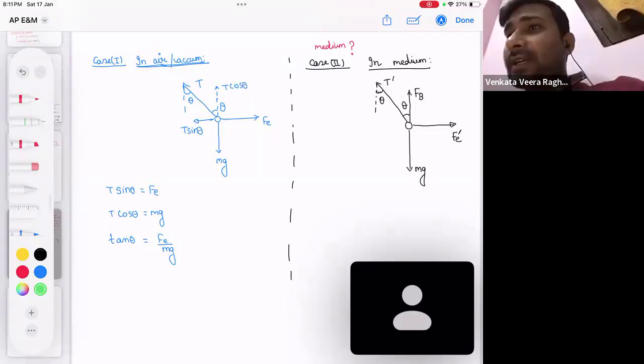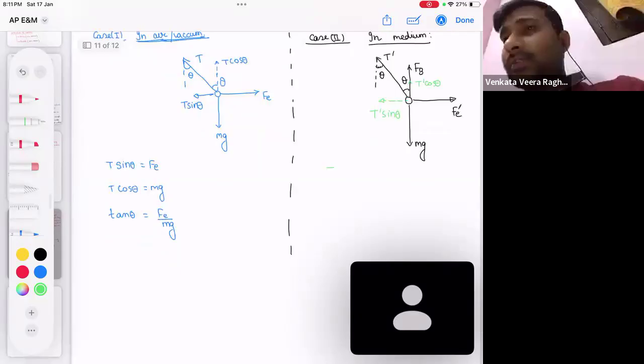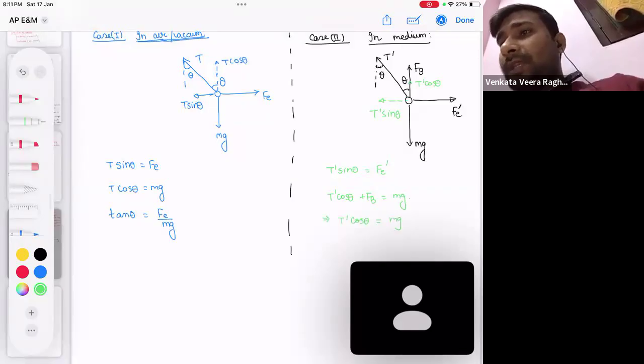Now, before writing the equilibrium condition, if you take the components, you will get T dash sine theta as this component and T dash cos theta as the other. Let's write the equation. T dash sine theta equals the new electrostatic force, and T dash cos theta plus buoyancy force is balancing mg. With a little modification, T dash cos theta will become equal to mg minus buoyancy force.